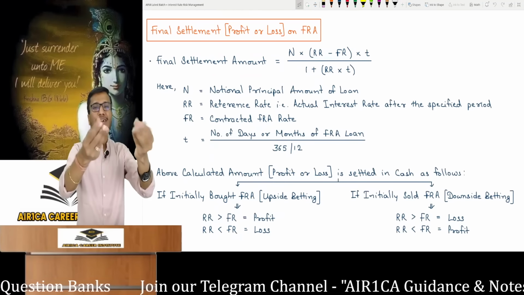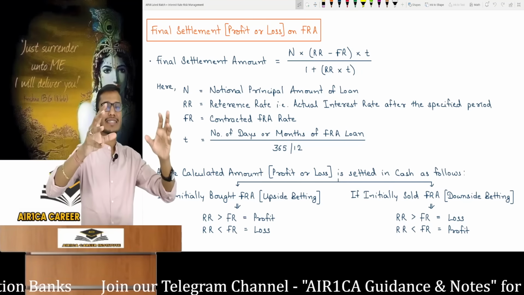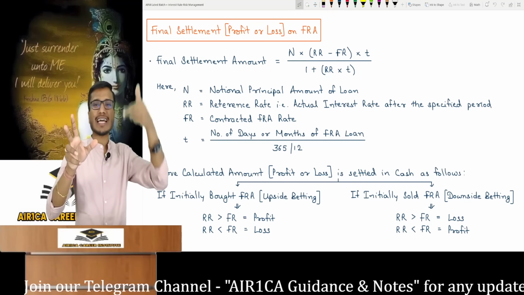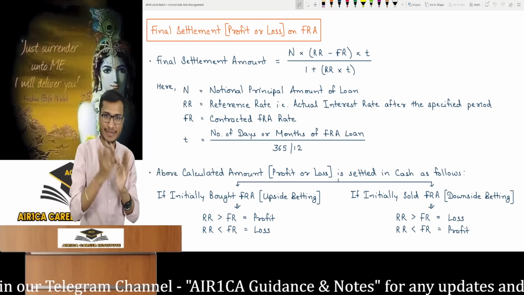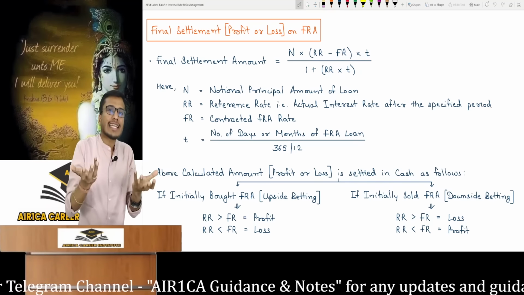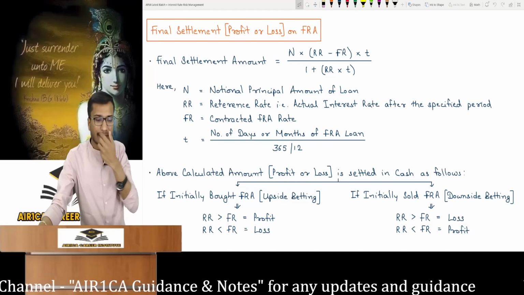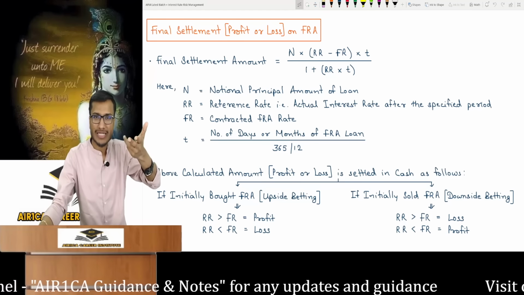I have made an FRA contract with the bank, placing a bet on a 3-month loan 6 months from now. I said that for a 10 lakh loan for 3 months, the interest will go above 10% after 6 months. Now we need to settle this, meaning the profit or loss. The final settlement of an FRA has a formula to calculate the amount of profit or loss.